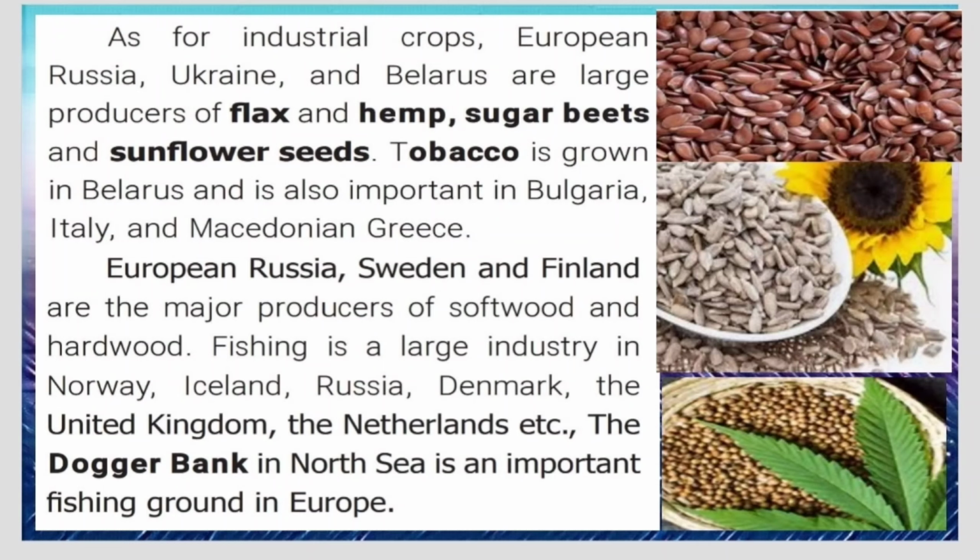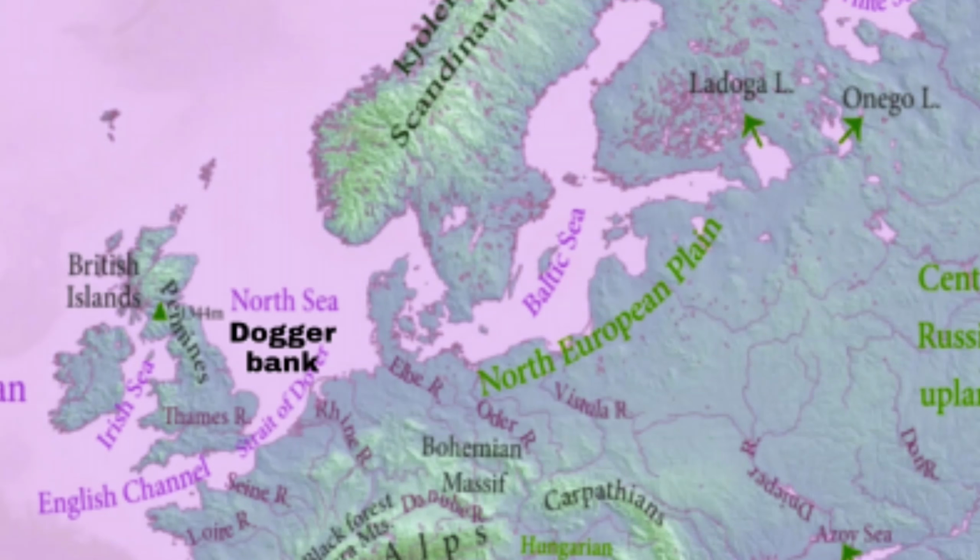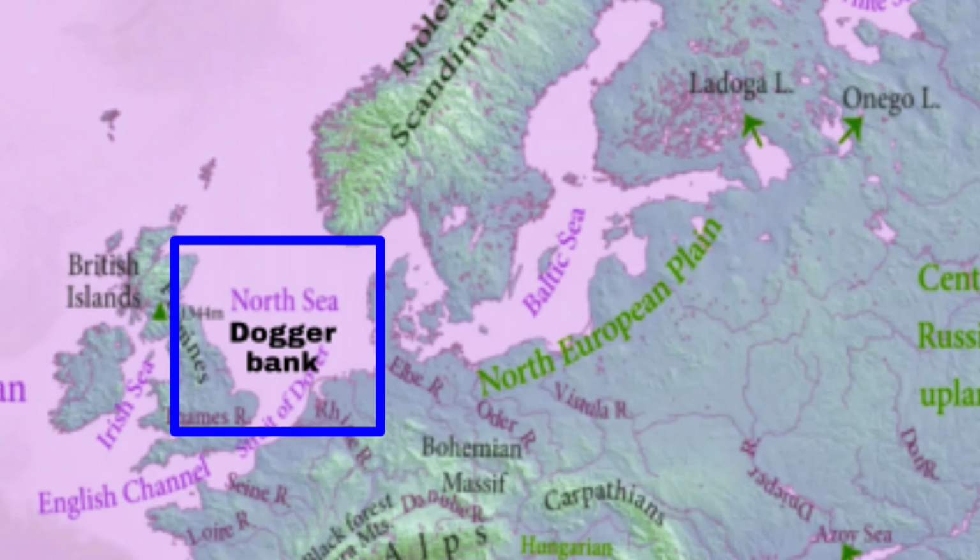Tobacco is grown in Belarus and is also important in Bulgaria, Italy and Macedonian Greece. European Russia, Sweden and Finland are the major producers of softwood and hardwood. Fishing is a large industry in Norway, Iceland, Russia, Denmark, the United Kingdom, and the Netherlands. The Dogger Bank in the North Sea is an important fishing ground in Europe.